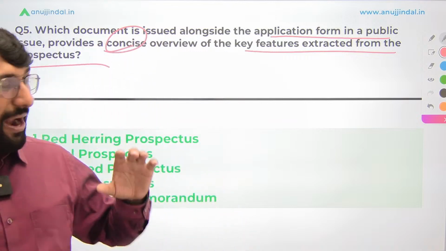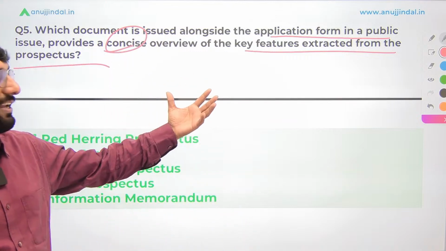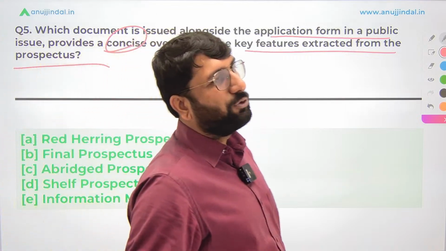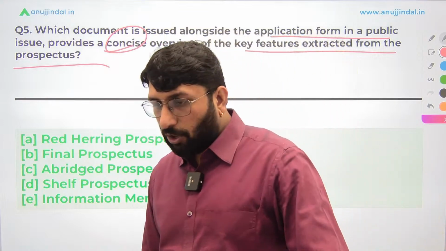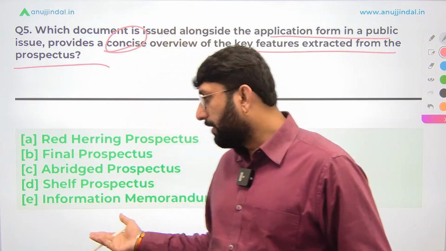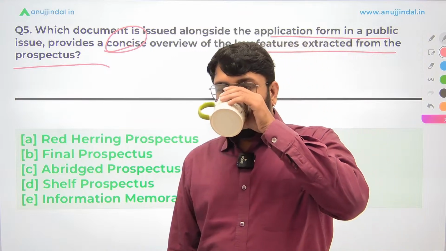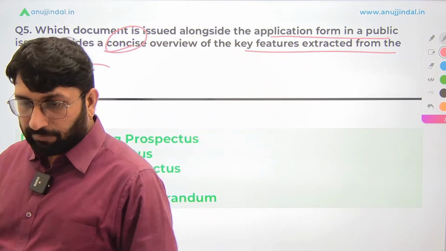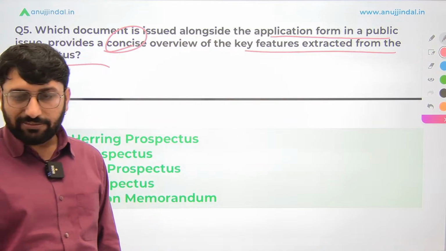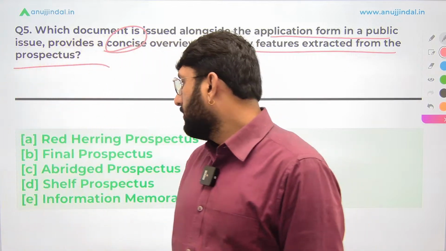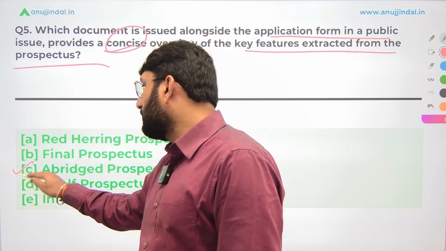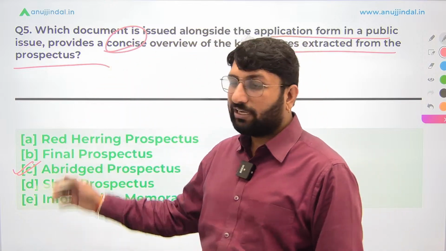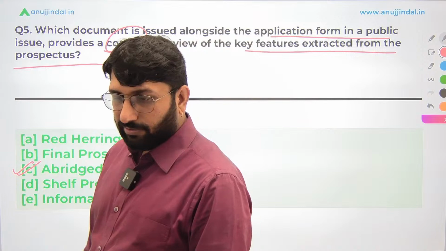You have partially taken up the details and you are giving it to the investor. Okay, what are we talking about? Now you already know the answer. Yes, let's see what is the correct answer. The answer is going to be abridged prospectus, because it is a summary or a concise document. Fantastic.